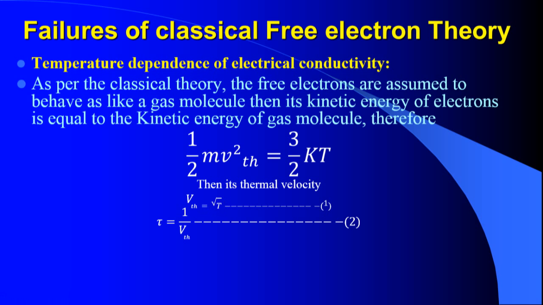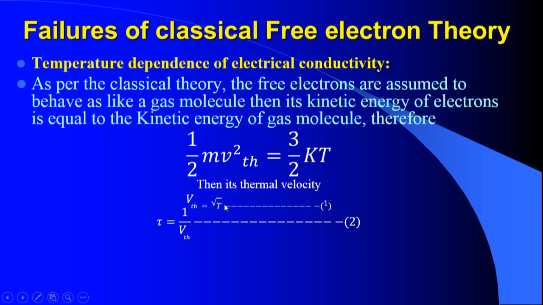You can treat the previous relation as equation 1, and the mean collision time tau equals 1 by Vth. As the thermal velocity increases, the mean collision time decreases. So if velocity is more, collision time is less; if velocity is less, collision time is more.